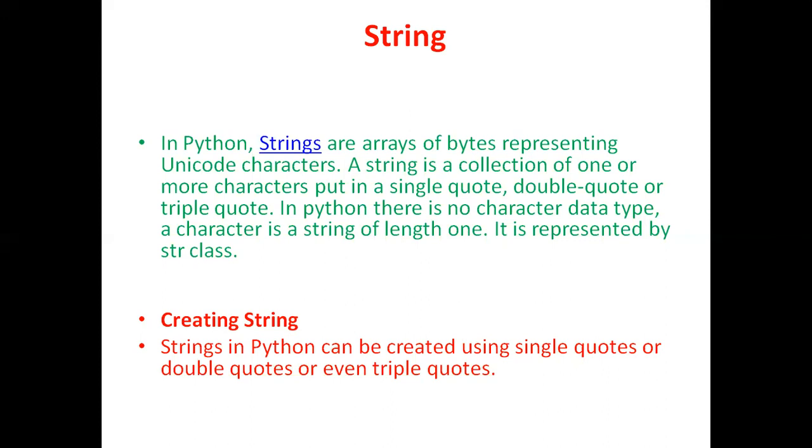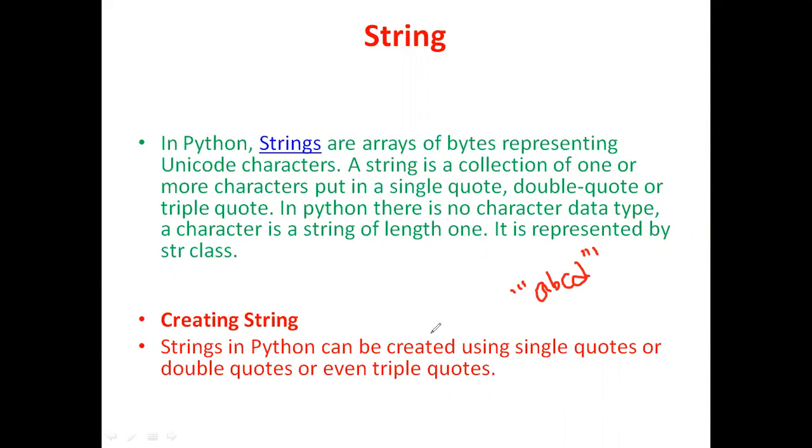A string is a collection of one or more characters put in a single quote, double quote, or triple quote, right? If you have written something like a, it will be a character. And if you have a combination of certain characters, for example A, B, C, D, then we call it a string. In Python, you can represent a string in single quotes, in double quotes, or in triple quotes, right?